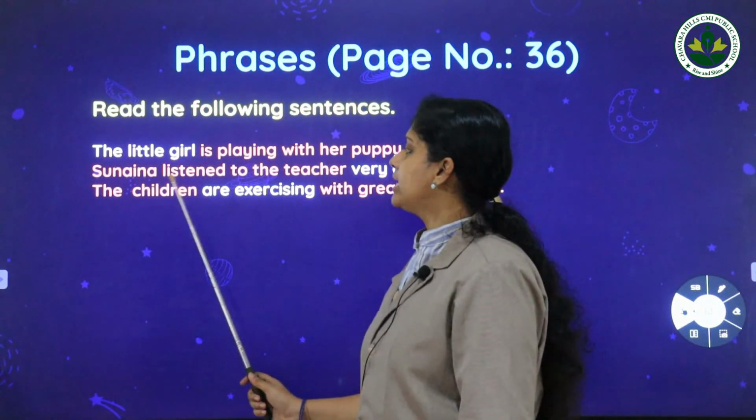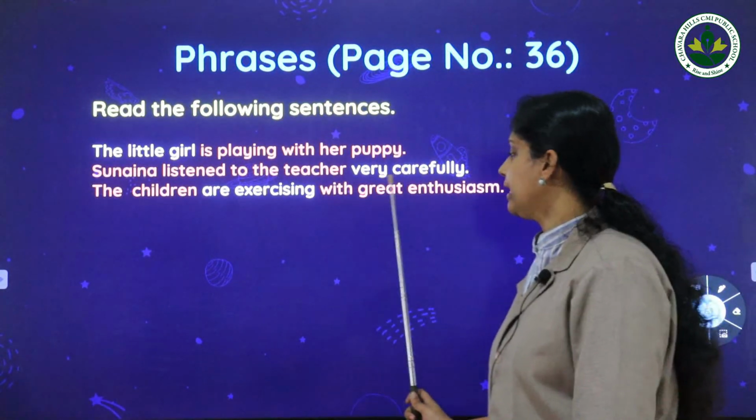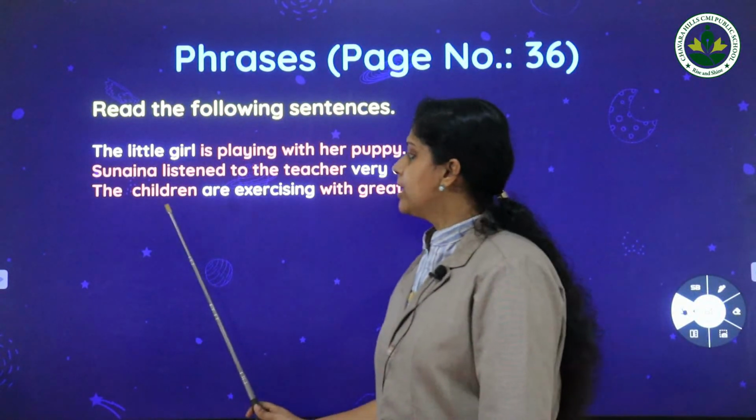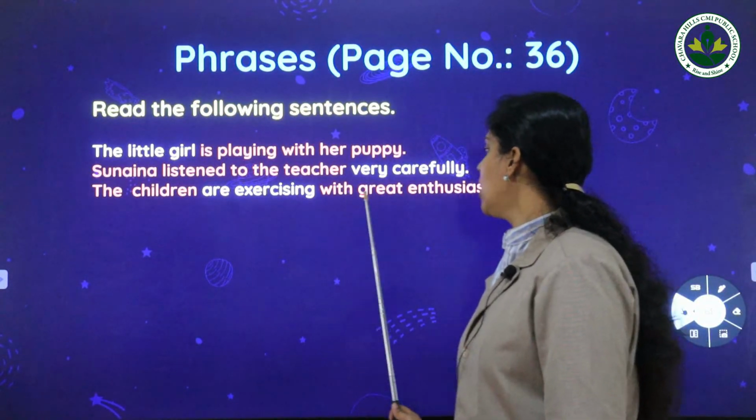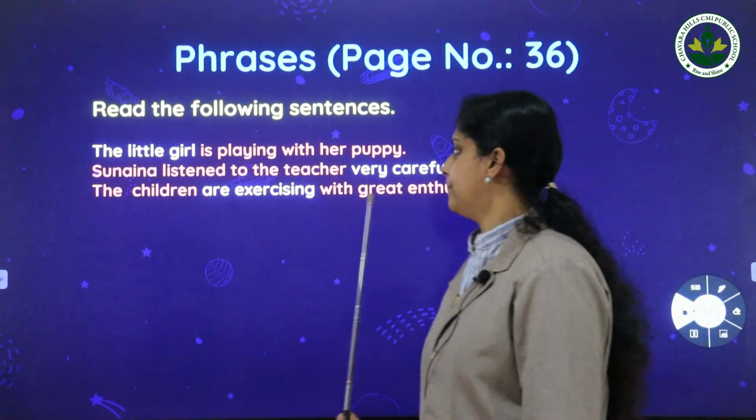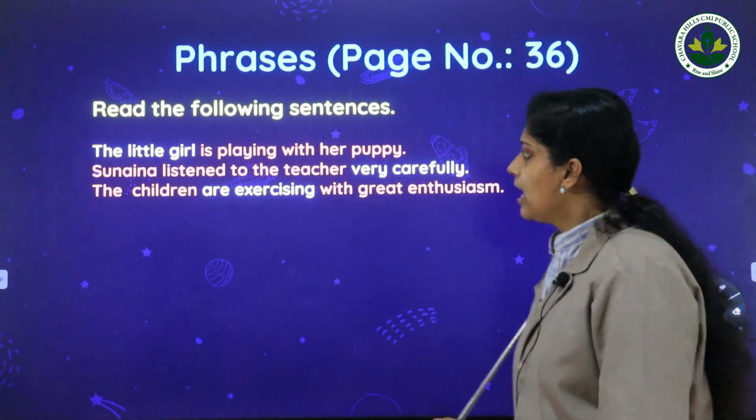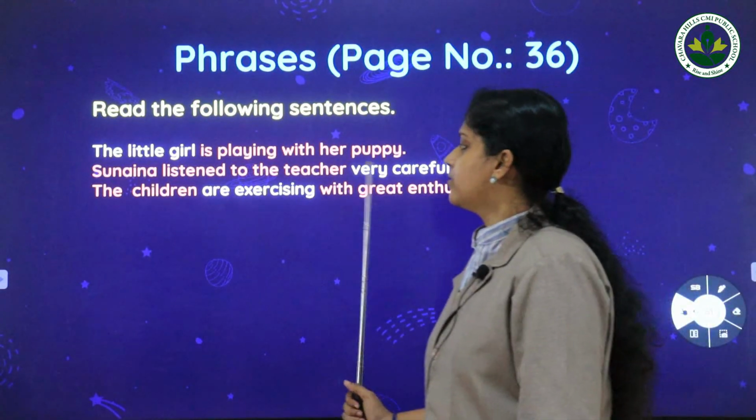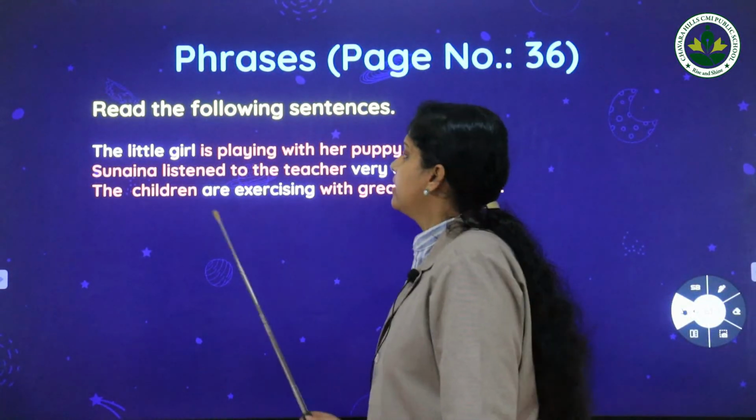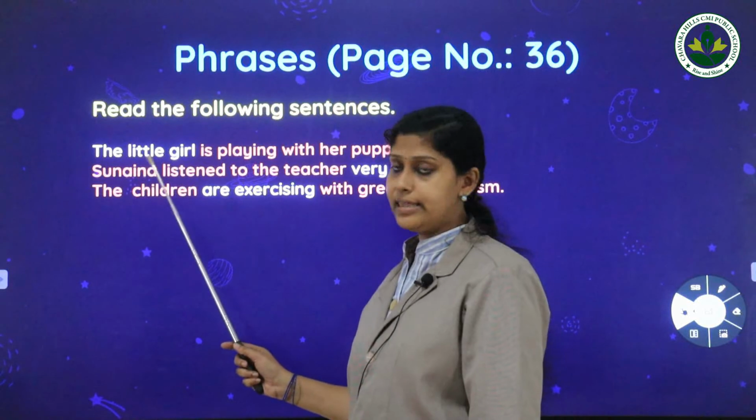Second one: Sunaina listened to the teacher very carefully. Next sentence: the children are exercising with great enthusiasm. These are some sentences, and look at the words in white color. What are they? Yes, the first one, the little girl.